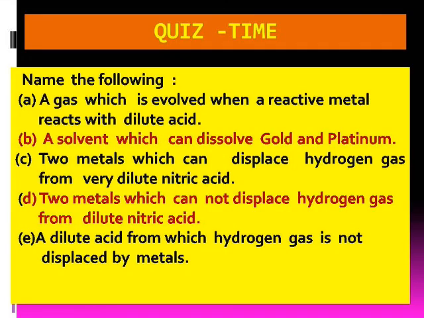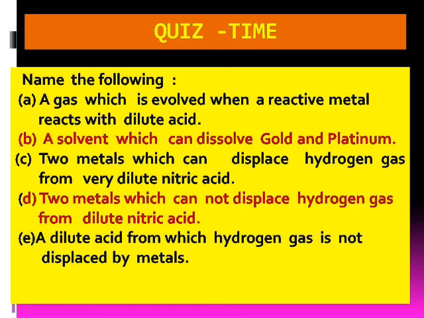Now, question time. Name a gas which is evolved when a metal reacts with dilute acid. Second question. Name a solvent which can dissolve gold and platinum. Third. Name 2 metals which displace hydrogen gas from very dilute nitric acid.